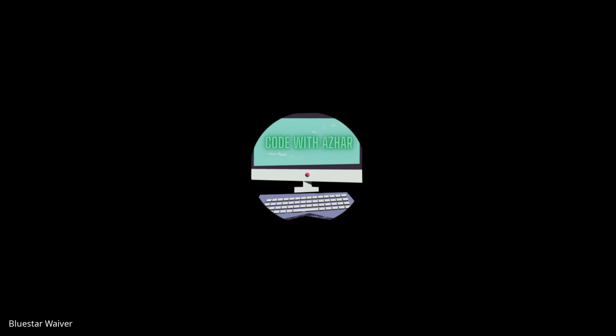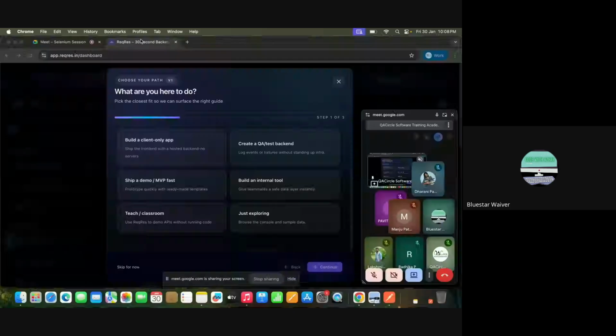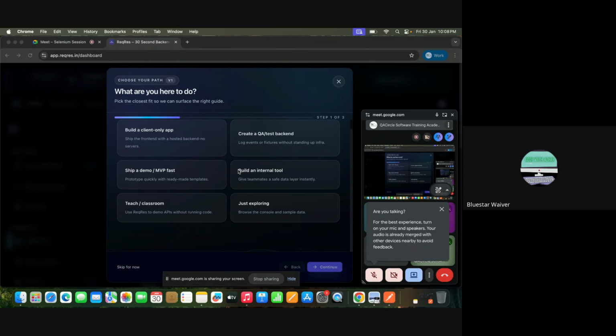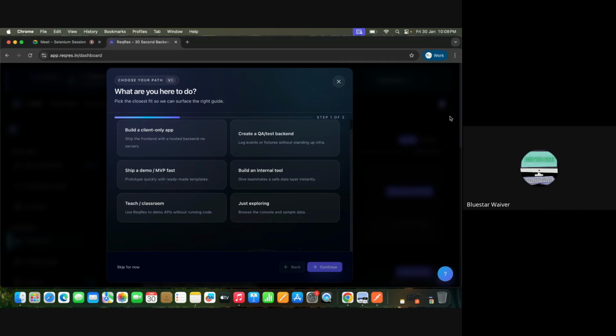Now let me share the screen. Now you have to choose whether you build a client-only app or backend testing, whatever, MVP, etc. Now I don't want that. I'll skip for now.